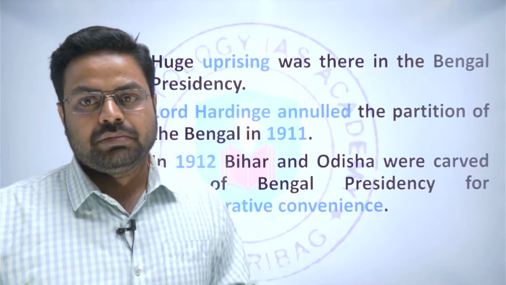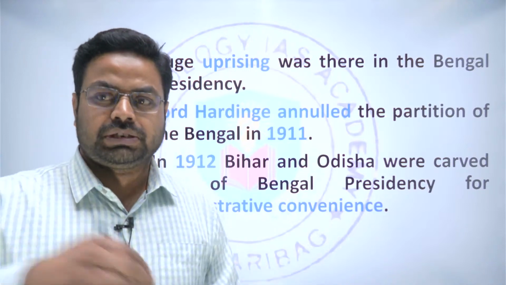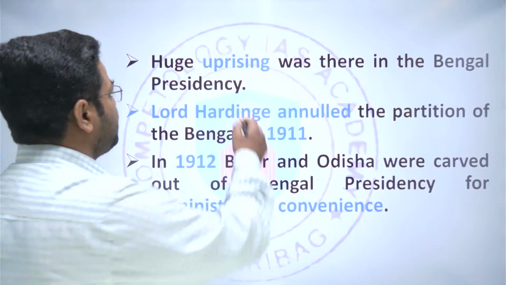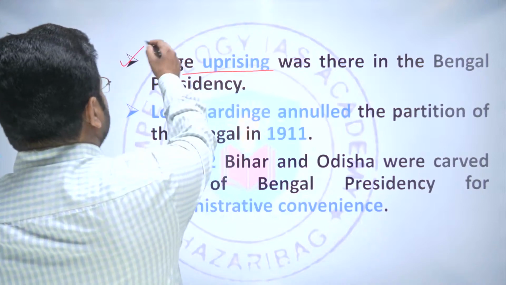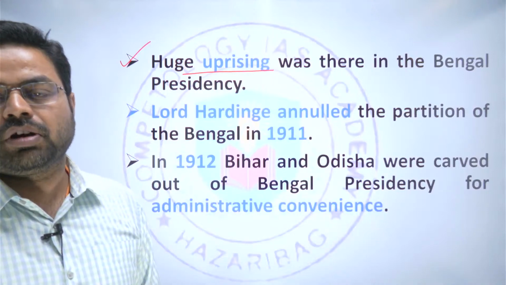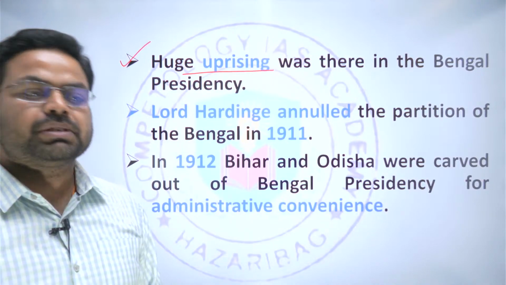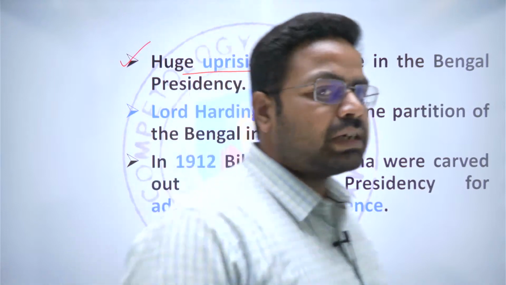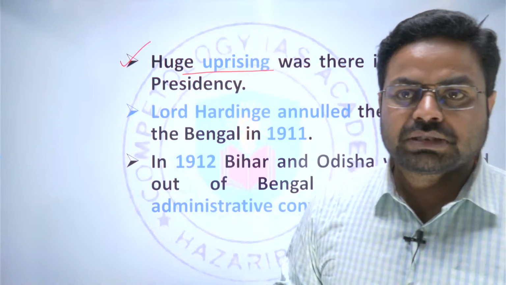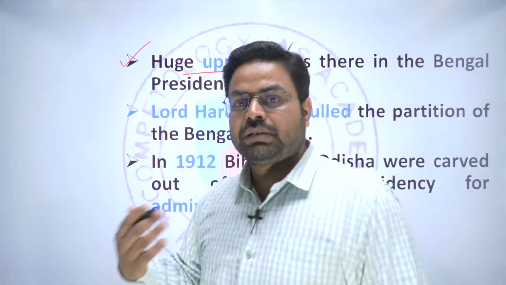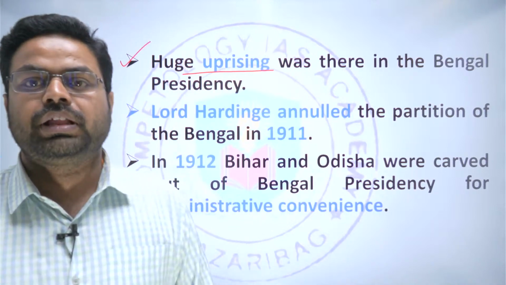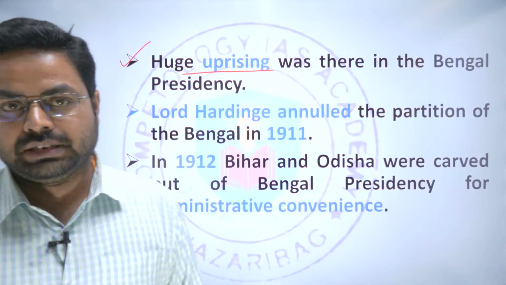But that was not the situation in West Bengal, and uprisings and other things were going on since the announcement of the partition, which was said to be for administrative purposes. However, the elite, learned people well knew that this was not the motive of British rule to administer the province better, but rather to divide and rule the people on different lines, right?